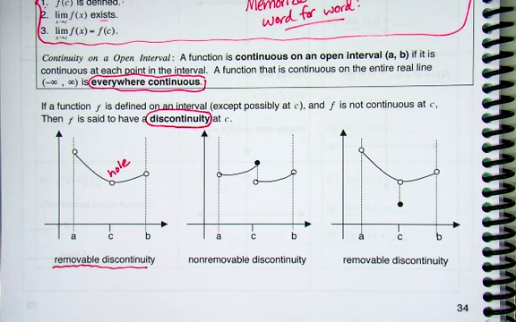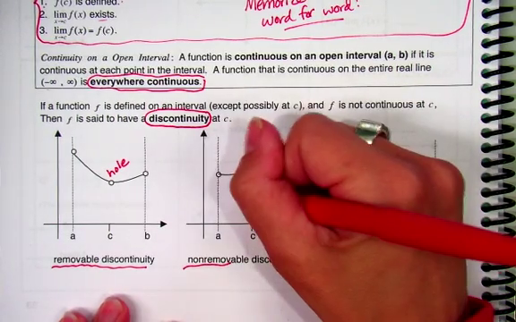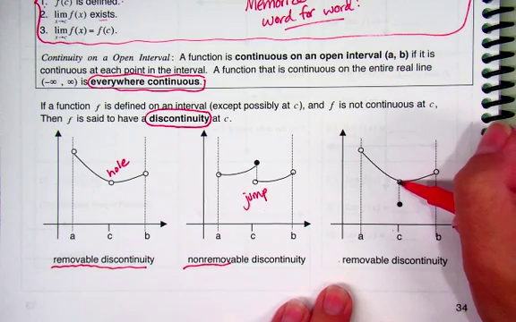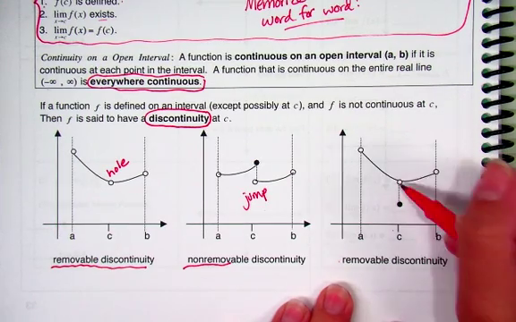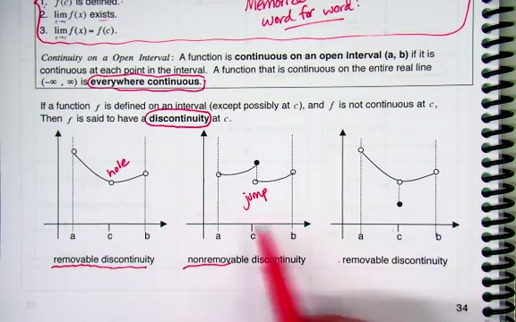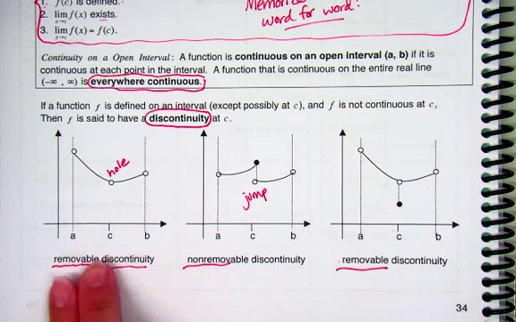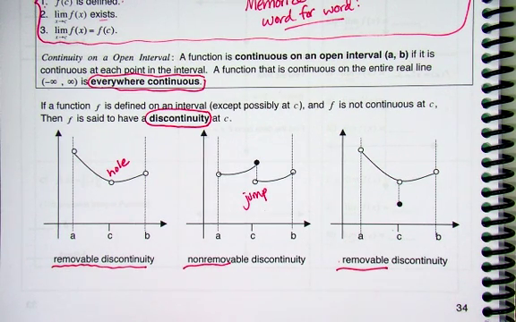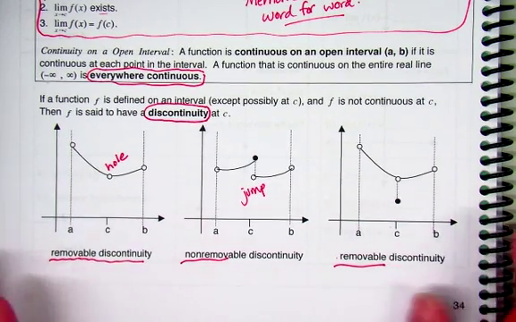A non-removable one would be something that has a jump in your graph, right? That it's not doing the same. I can't just plug in one little point. And so a non-removable would be something like this. This one is removable because, again, I could just plug it in there with that hole, okay? But this would be the difference between removables and non-removables. I'm not going to ask you too much about that, but just so you're aware, there's different kinds of discontinuities. But again, all three of these would be not continuous.